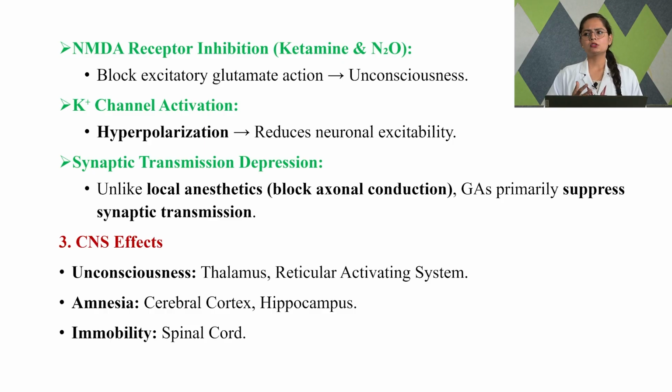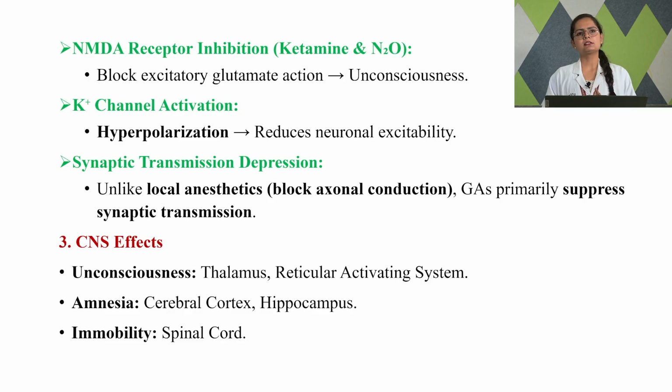Next, some of these anesthetics can also work through potassium channel activation. They are going to activate these potassium channels, which is going to lead to hyperpolarization, and this hyperpolarization is going to reduce neuronal excitability. And what is our target in general anesthetics? It is the same. We are going to depress our central nervous system, that is, reduce the neuronal excitement, and that is what is seen once we have this hyperpolarization through the activation of potassium channels.